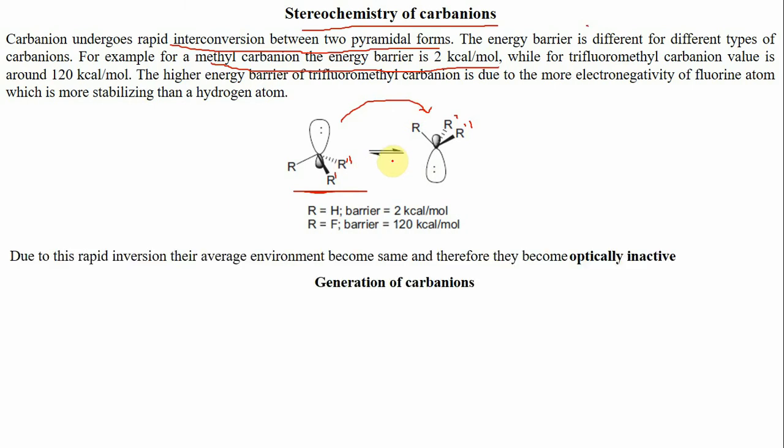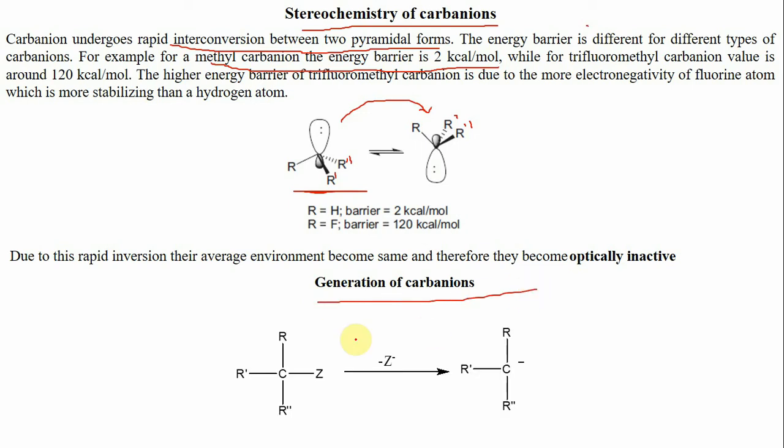Okay, now next are the different methods of generation of these carbanions. In general, these carbanions can be generated by the heterolytic bond cleavage method, in which the leaving group leaves without the bond pair of electrons. So here the leaving group leaves as a positive ion. This results in a negative charge over carbon, that is our carbanion. So there are various methods to generate these carbanions.